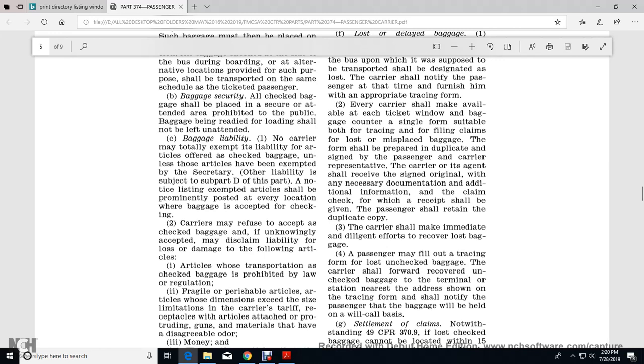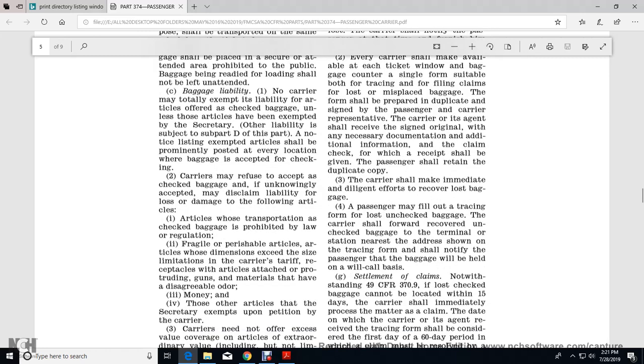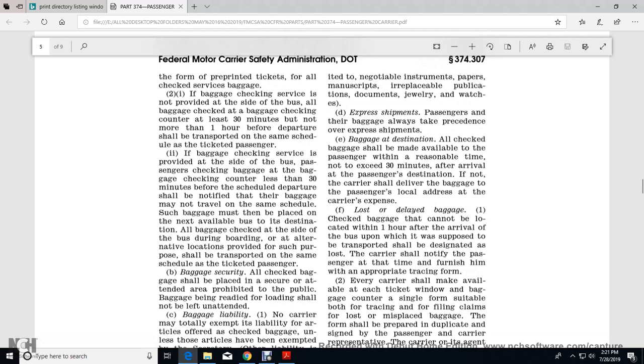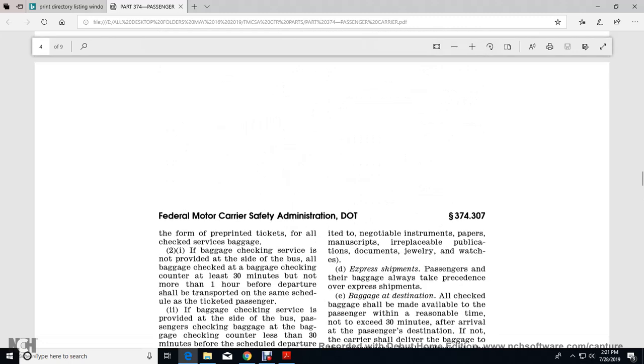Carriers may refuse to accept checked baggage, and may disclaim liability for loss or damage, for the following articles: transportation of checked baggage prohibited by law or regulation; fragile or perishable articles; articles with a dimension exceeding the size limitation in the carrier's tariff; receptacles with articles attached or protruding; guns; materials that have a disagreeable odor; and money. Those other articles the Secretary exempts need not be offered excess value coverage, and extra coverage applies to articles of extraordinary value, including but not limited to negotiable instruments, papers, manuscripts, irreplaceable publications, documents, jewelry, and watches.